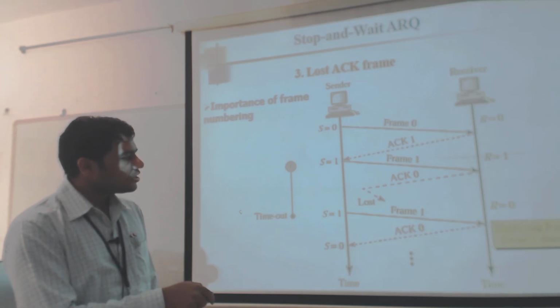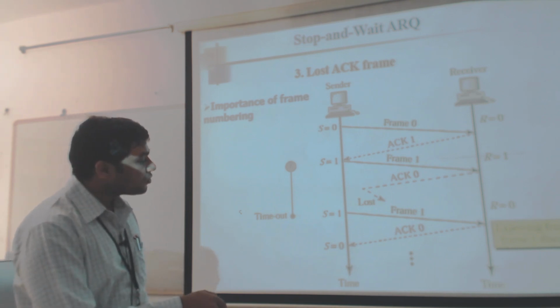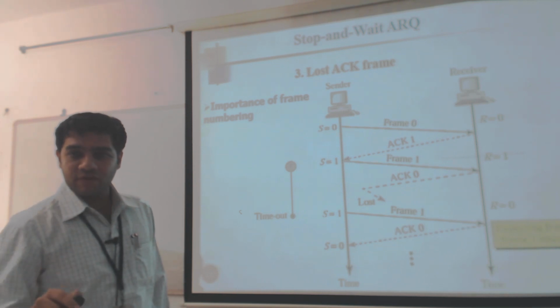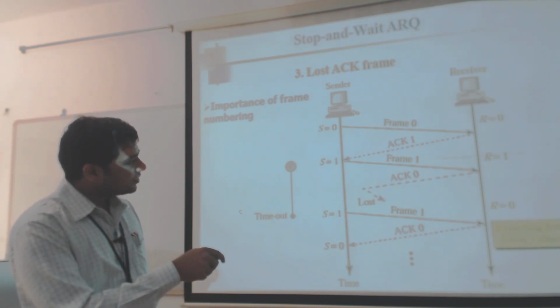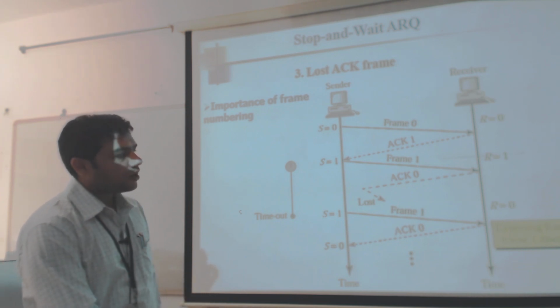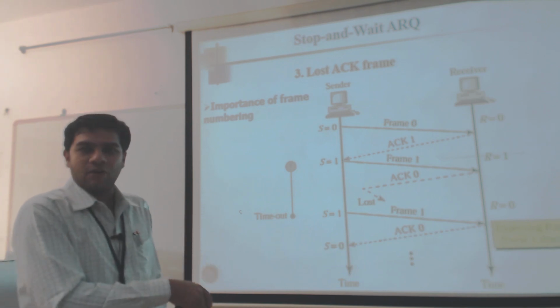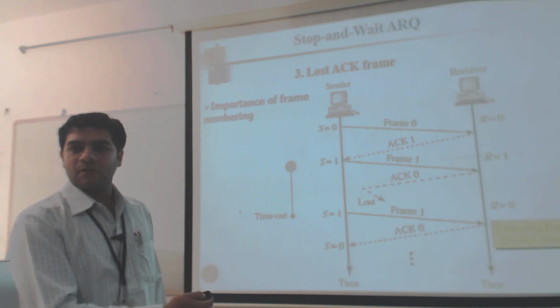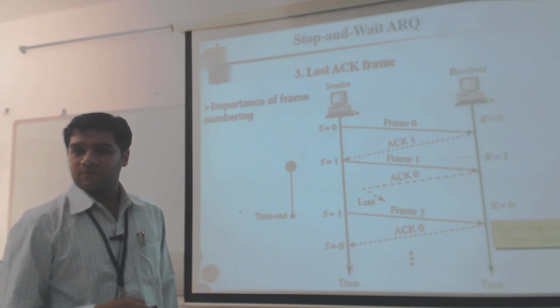Once this frame 1 reaches the receiver, it does not match the expected frame number 0, so the receiver simply discards it and acknowledges that it is not waiting for frame 1, it is waiting for 0. So by alternating the sequence numbers 0 and 1, you discard any duplication, whether it is because of packet loss, packet delay, or loss of a frame.